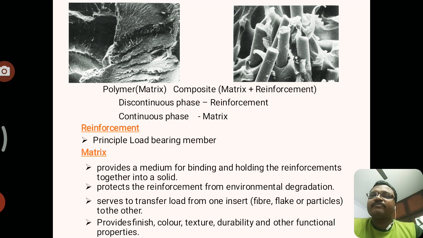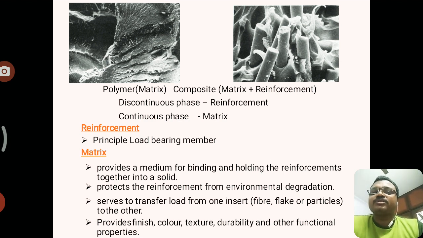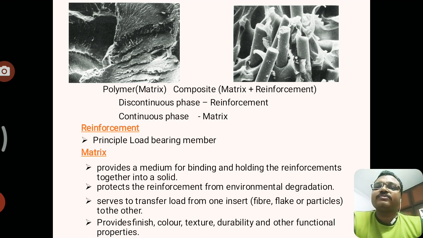Next, we have already defined the reinforcement and matrix. In the reinforcement, the principal load-bearing member is the fiber, and the matrix provides a medium for binding and holding the reinforcement together into a solid form. In the first picture, we are seeing the matrix form of a polymer composite, where some layers are formed into a solid composite. But in the second picture, we are seeing the long or short fibers used as reinforcement, and in the gaps, we have used the fillers.